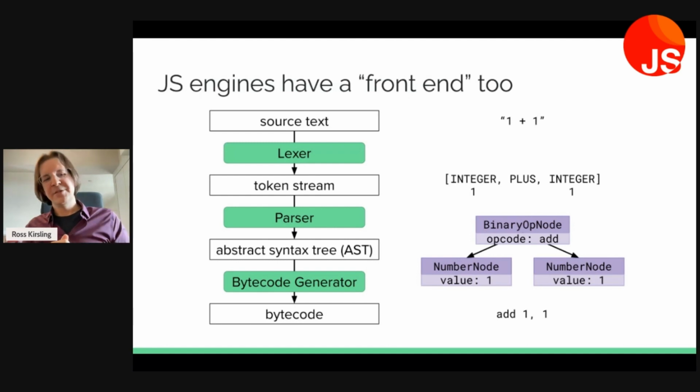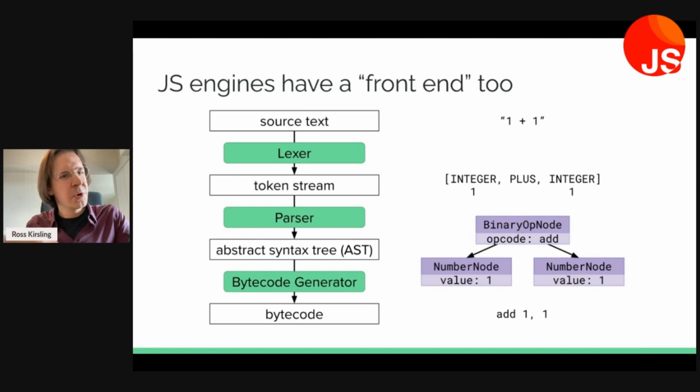The first stage is the lexer. So if we have source code 1 plus 1, white space, of course, does not matter, then we're going to turn that into a token stream, integer plus integer. But of course, our structure there is not just a flat list.